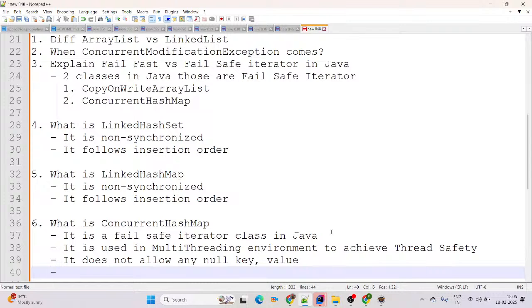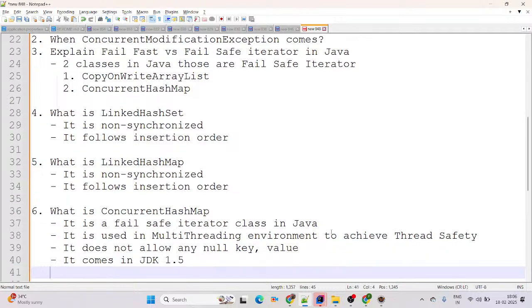And the next point, it comes in which JDK version? JDK 1.5. Okay, ConcurrentHashMap. And the important thing, this is a fail-safe iterator class in Java. There are only two classes that are fail-safe iterators in Java. First one is CopyOnWriteArrayList and the second one is ConcurrentHashMap.